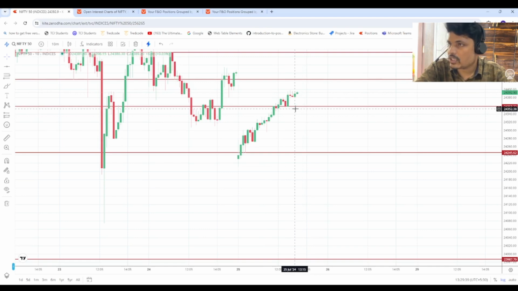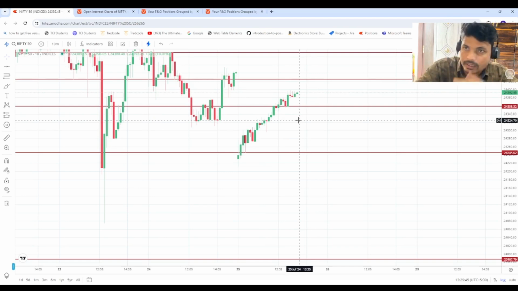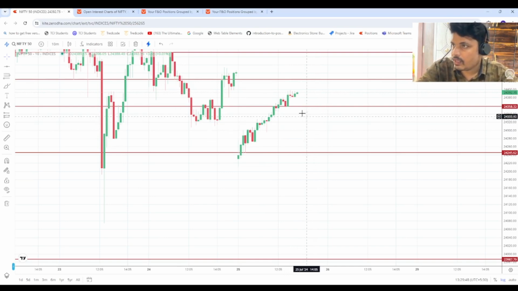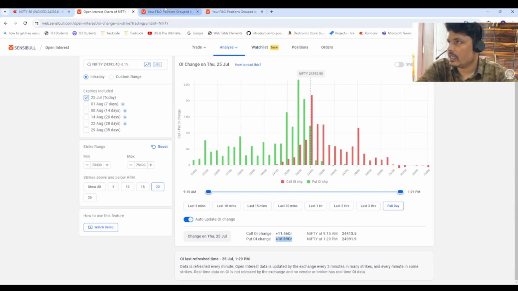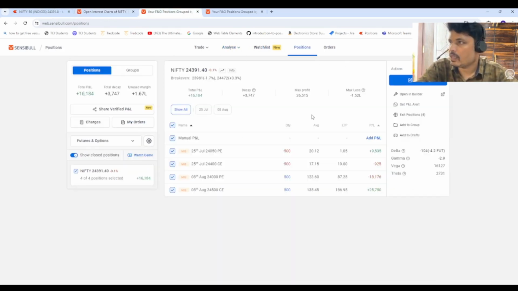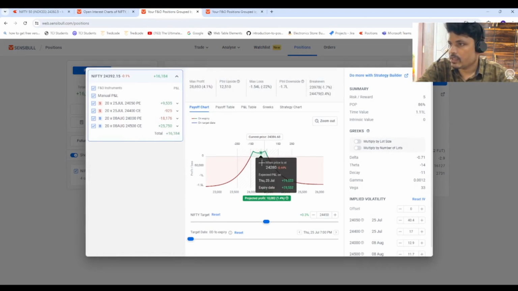And coming to the downside, if this level crosses significantly on the lower side, it may come till 300, and it may close above 300 and below the 350 level. As of now, these two are very good support and resistance for me. Until then I'm not going to do any kind of adjustments in this particular trade. Coming to my profit, if I go to analyze, currently 16,100 profit is there. The maximum profit is 27,240 if it closes in this particular range.